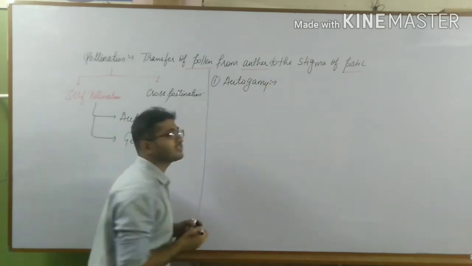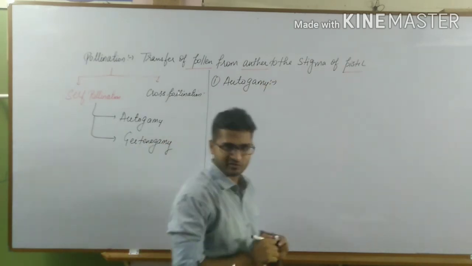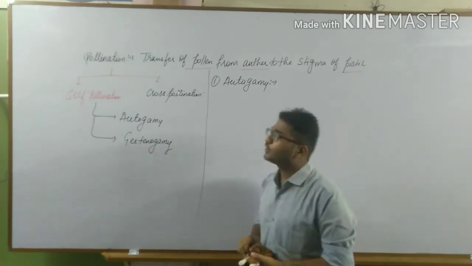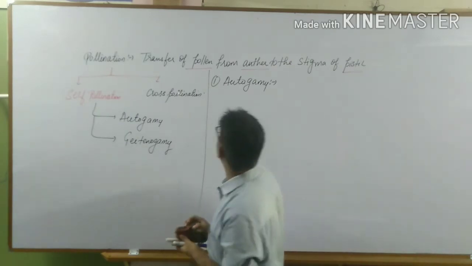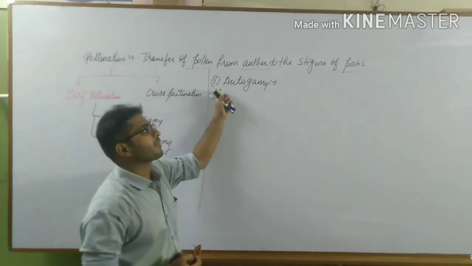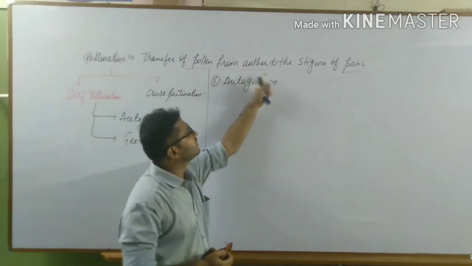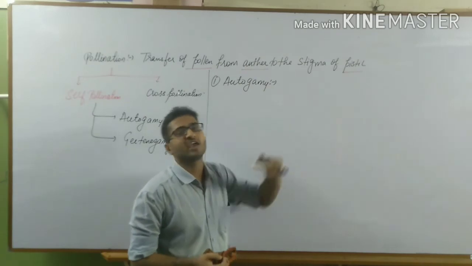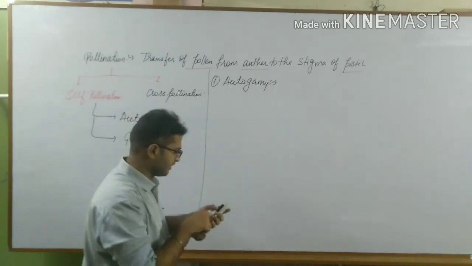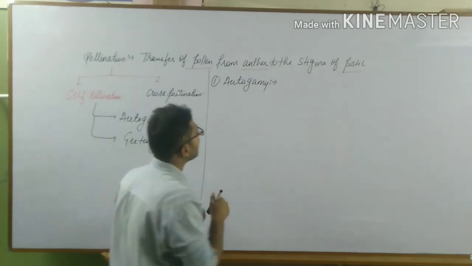So auto means self, gamy is similar to the pollination or fertilization. So autogamy is transfer of pollen from anther to the stigma of the same flower. Same, that is auto, self.